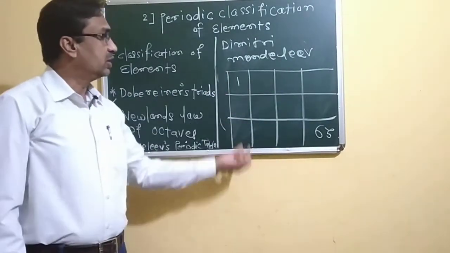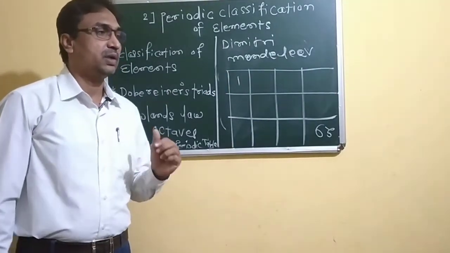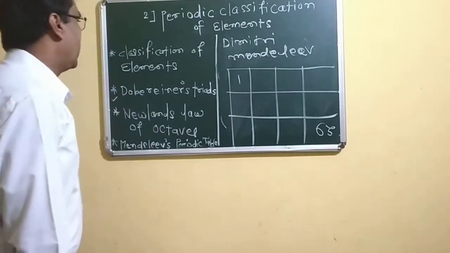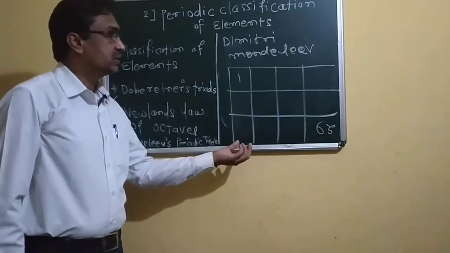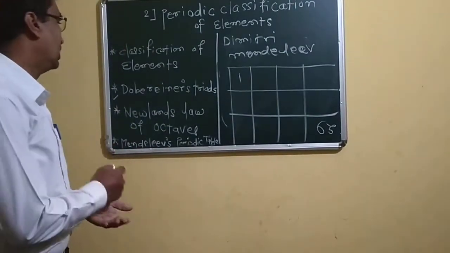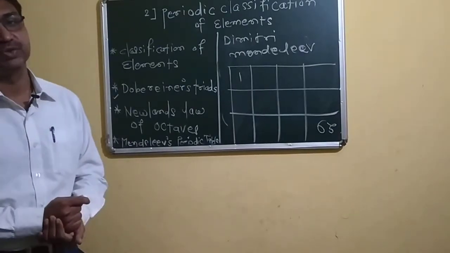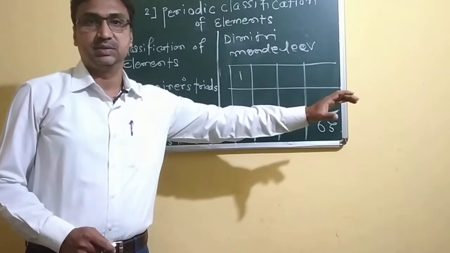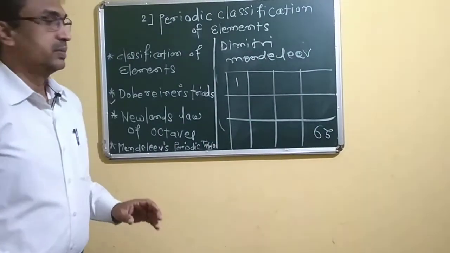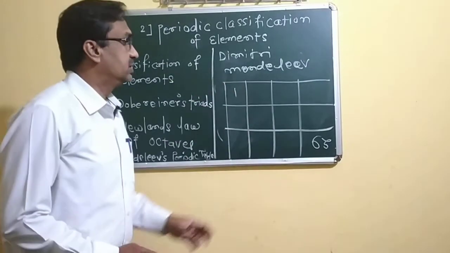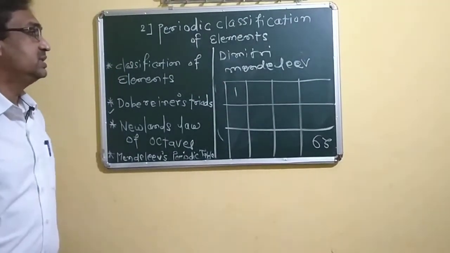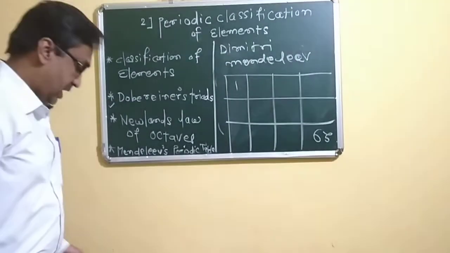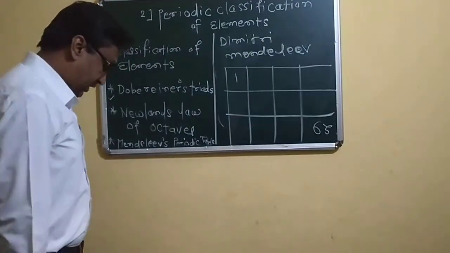In every column, it is found that their chemical properties are the same. And for that, the basis of his periodic table is atomic mass. He arranged all these elements in increasing order of their atomic masses.